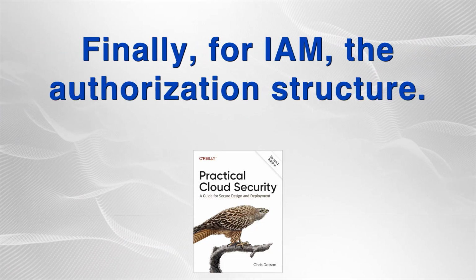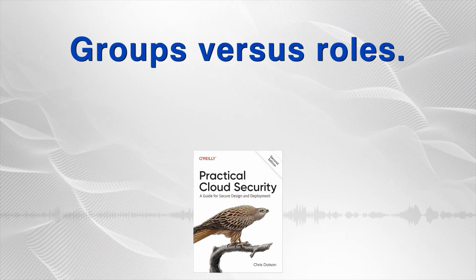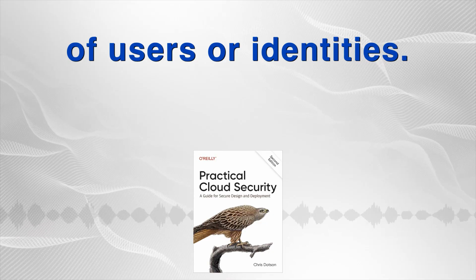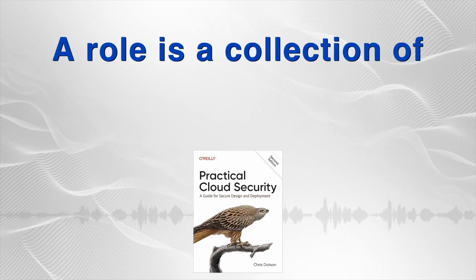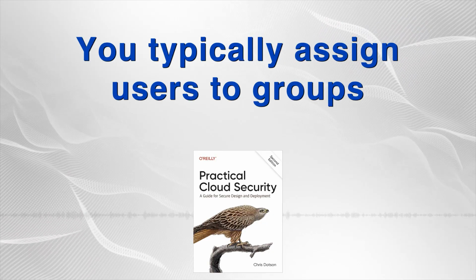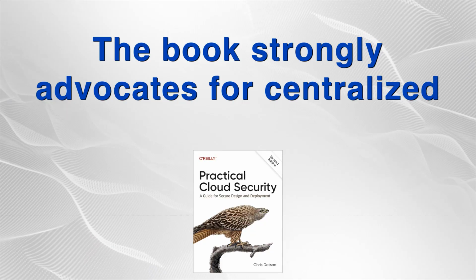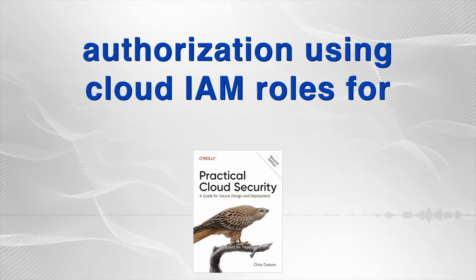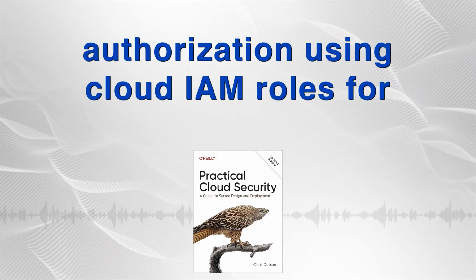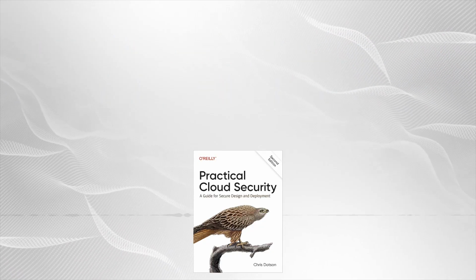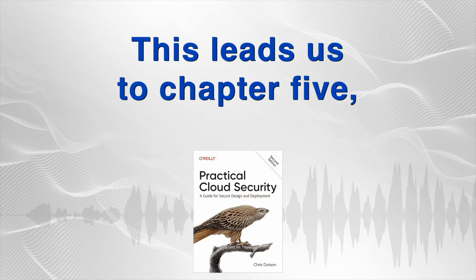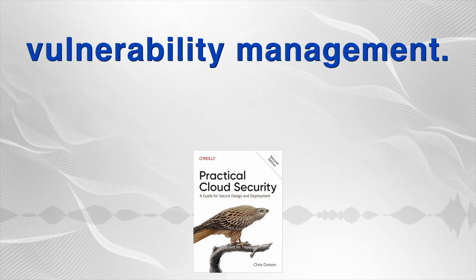Finally, for IAM, the authorization structure. Groups versus roles. A group is just a collection of users or identities. A role is a collection of permissions. You typically assign users to groups and then assign roles, permissions, to those groups. The book strongly advocates for centralized authorization using cloud IAM roles for better visibility and control. That clarity is important. This leads us to Chapter 5, Vulnerability Management.